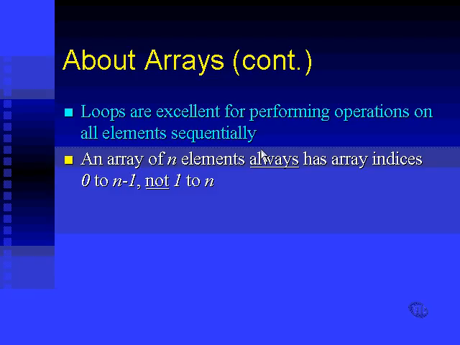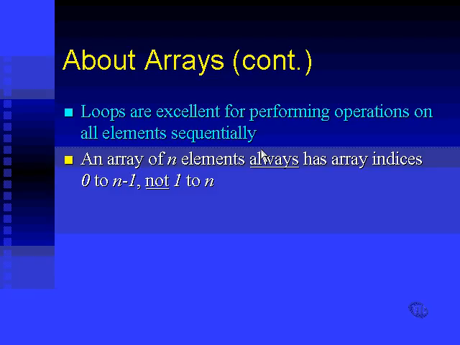But once we start having a look at pointers, and in particular pointer arithmetic, you'll find that the 0 to n minus 1 way of doing things actually makes a lot more sense than the 1 to n. It may not be more user-friendly from a programmer perspective, but it certainly reflects the system architecture and the actual memory architecture of any given computer system much more accurately than the 1 to n system does.